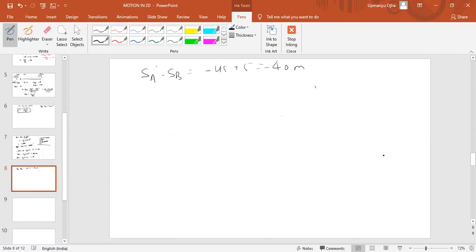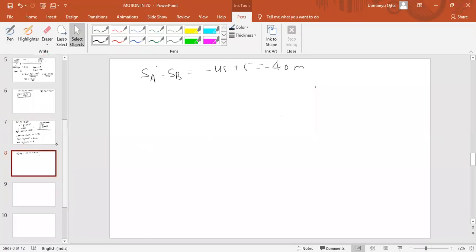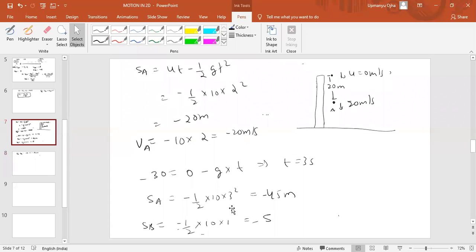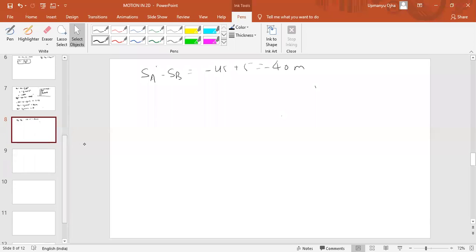Can we do the relative velocity method? What mistake are we making in relative velocity? Okay, we'll do it by relative velocity. By the normal method we got the answer 40 meters. From relative velocity: stone A's velocity after 3 seconds becomes 30 meter per second.